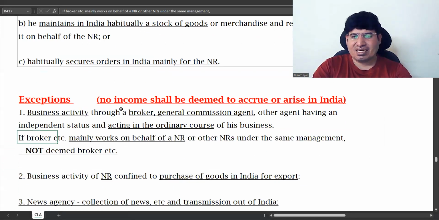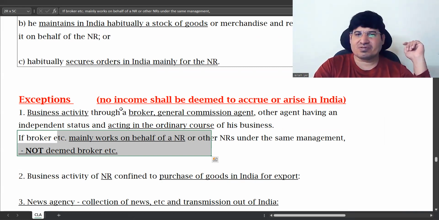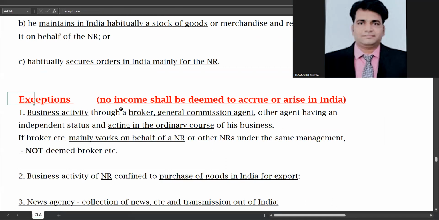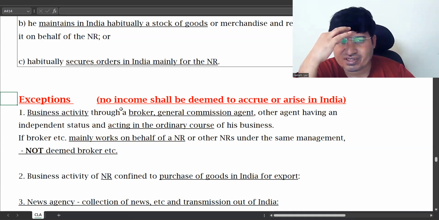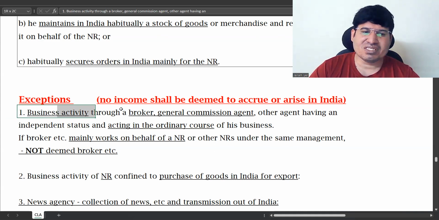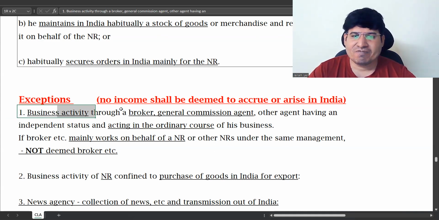But here, the next point says that if he works mainly or regularly for the NR, then the broker will not be deemed as broker. He'll be deemed as his agent. But any kind of services can be provided as a broker? Maybe insurance or any kind? Yeah, any kind of services can be provided. It is any business activity. Business activity has not been defined. You can go for any kind of business activity.